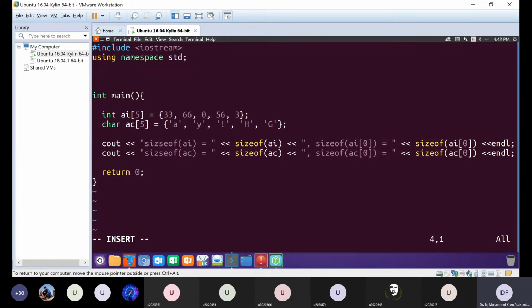I'll request a volunteer who should unmute themselves and guide me in writing this function. So I'm telling you the description of the function. We want a function which should take an array and return us the maximum value in that array.